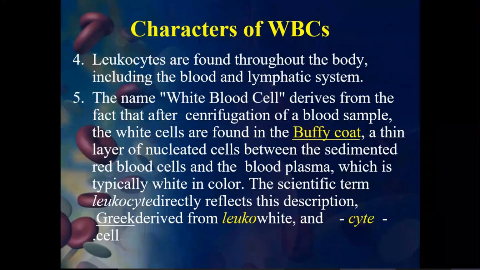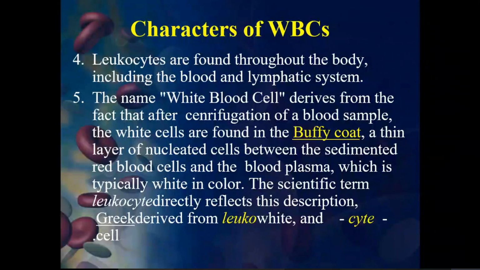So it's a middle layer, the white buffy coat, which is a thin layer of nucleated cells between the sedimented red blood cells and the blood plasma, which is typically white in color. That's why white blood cells got their name, because they appear white in color.